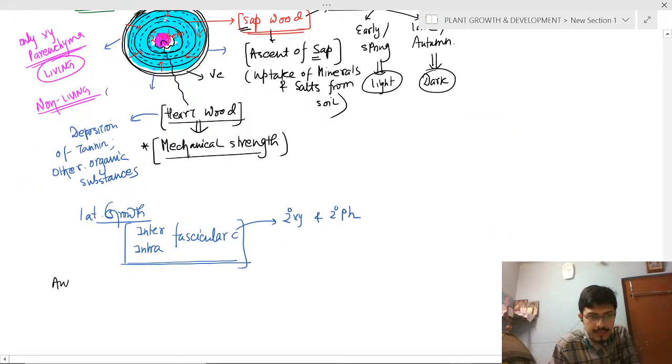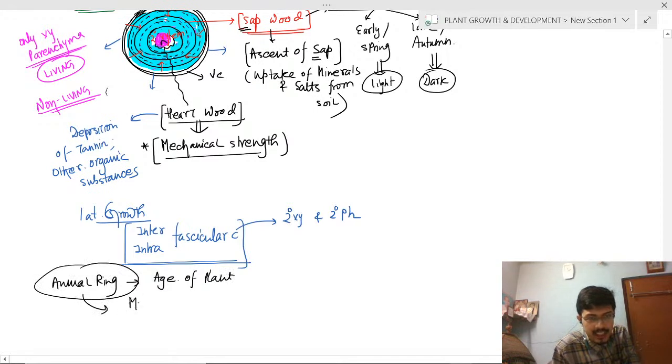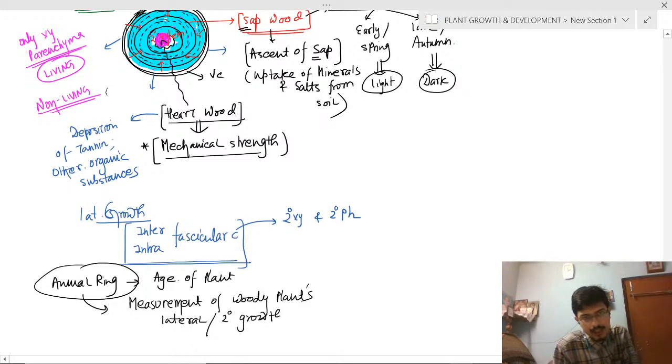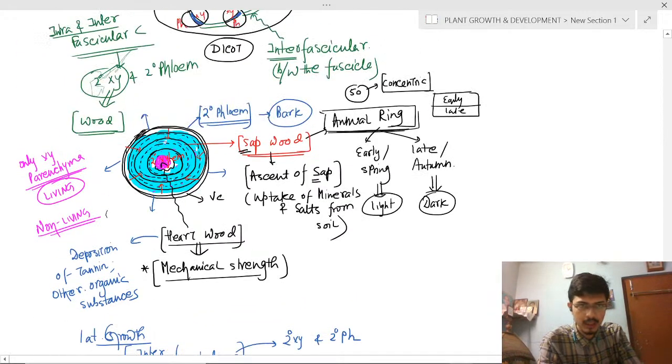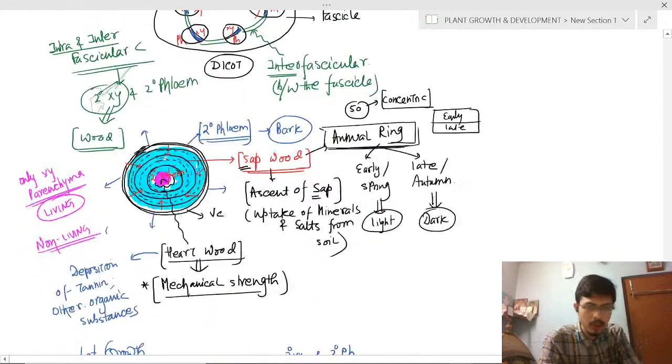Annual ring gives us the information about the age of the plant. Annual ring is nothing but the measurement of the lateral growth, the secondary growth of the woody plants. Clear? This is clear? Okay. So what is the example?